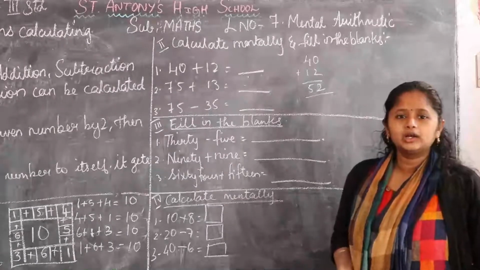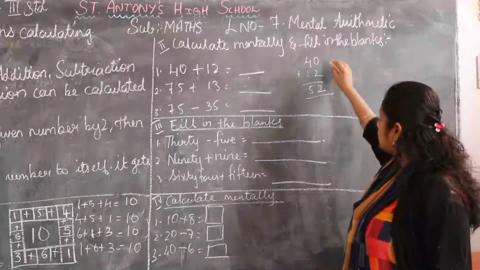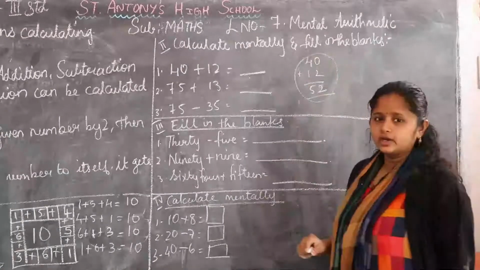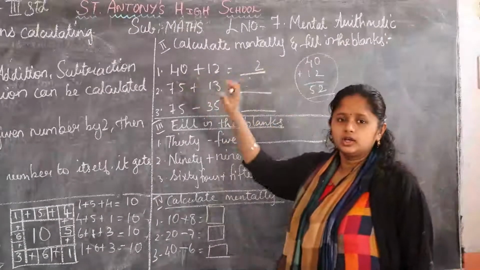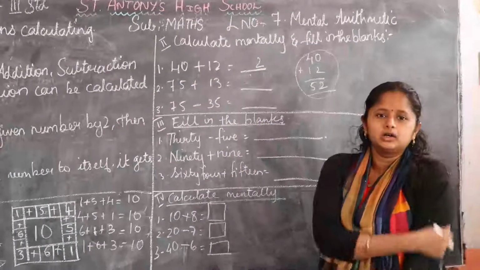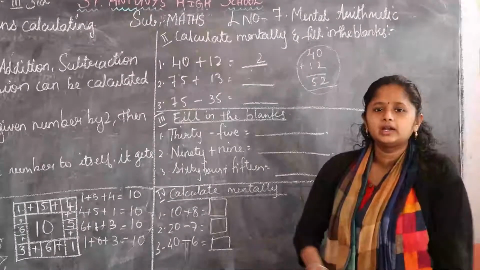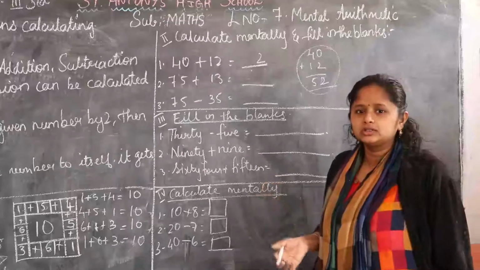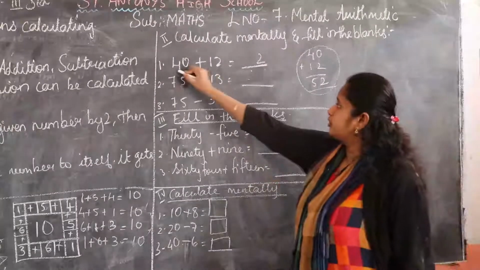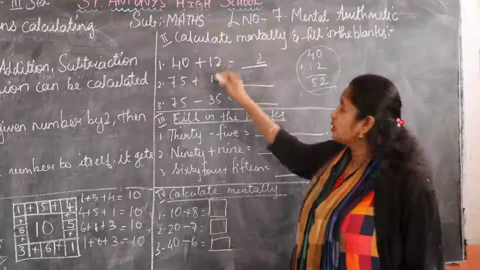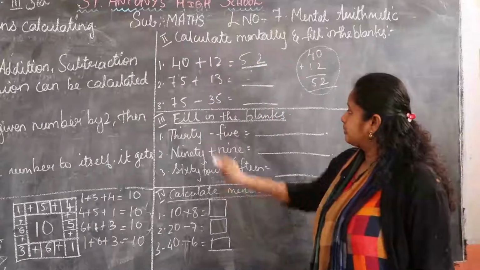We can calculate it easily. You can add like this also. 0 plus 2 is 2. If you add any number to 0, you will get the same answer only, you won't get 0. Okay, don't write 0 as it is. So 4 plus 1 is what, children? 5.